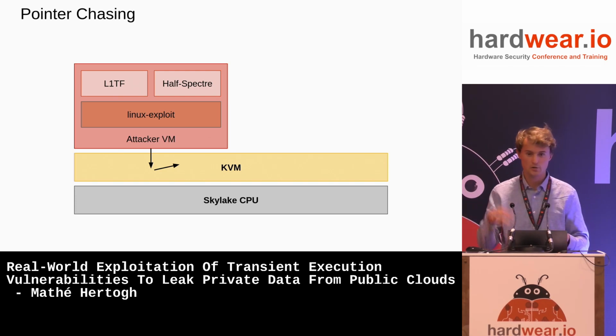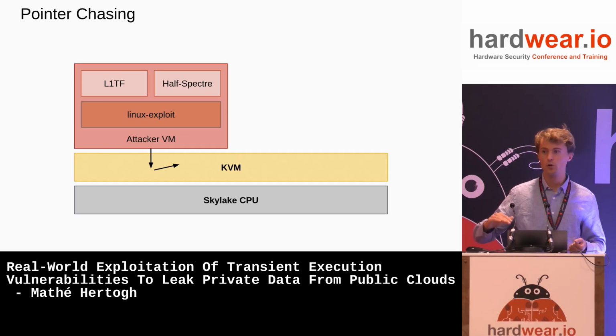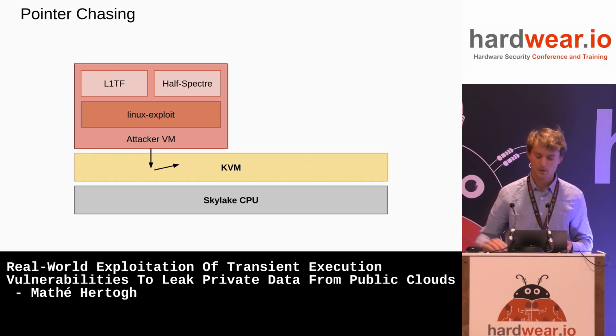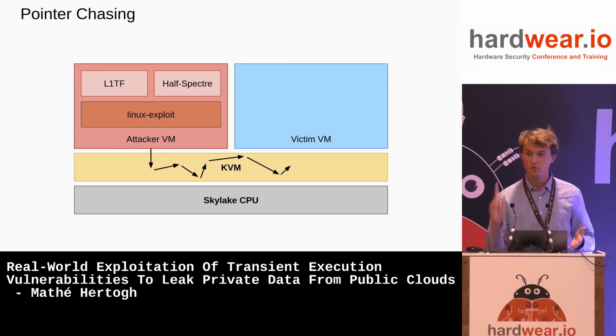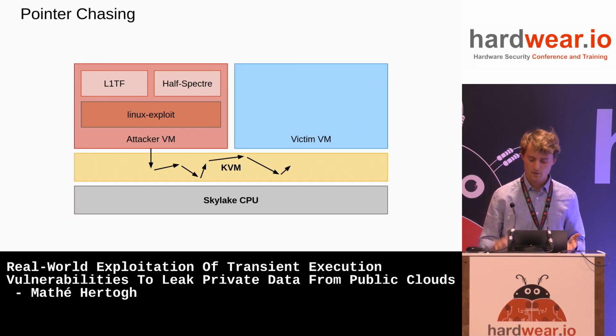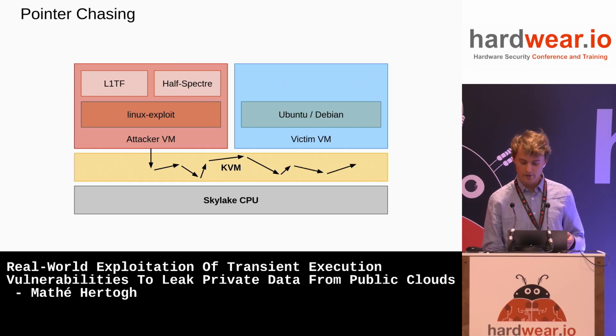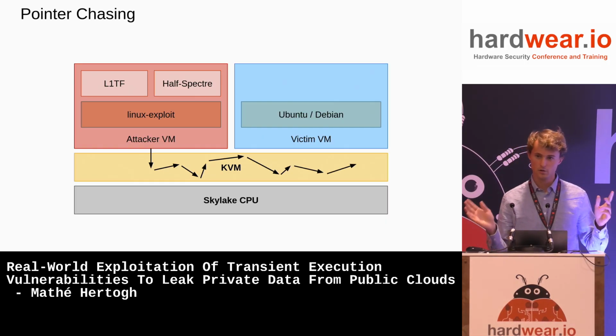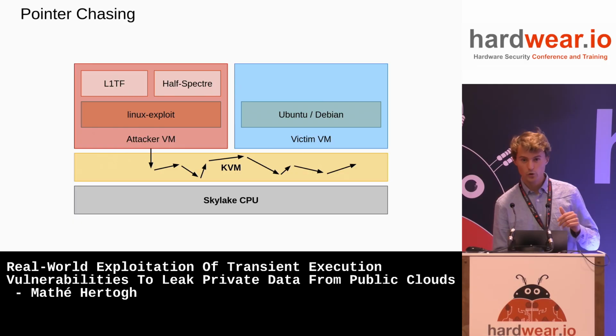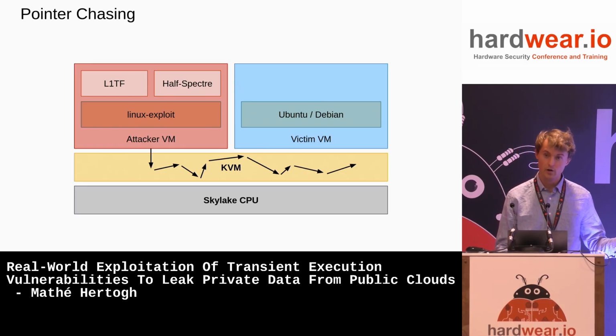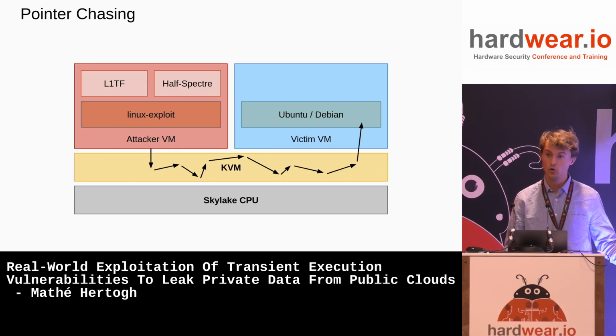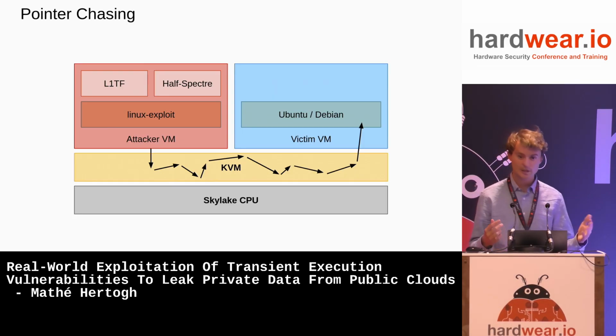That's what our exploit does. And it just prints all the processes running. And at some point it will figure out, hey, there's a VM here. So it just pointer chases through. Then it will look up some more data and figure out it's running this particular kernel. And then what we do is we go leaking in the guest kernel, because the guest kernel knows what processes it is running.